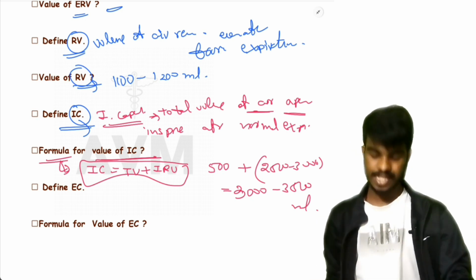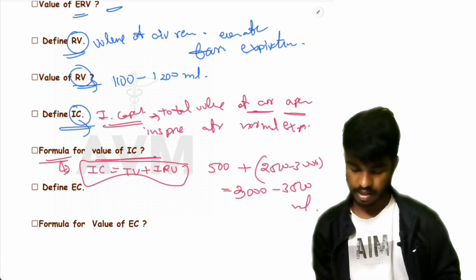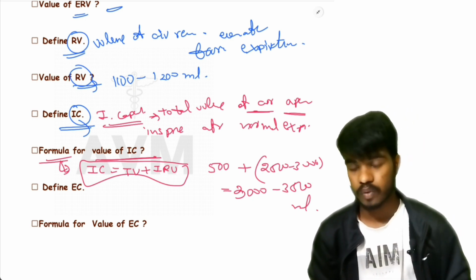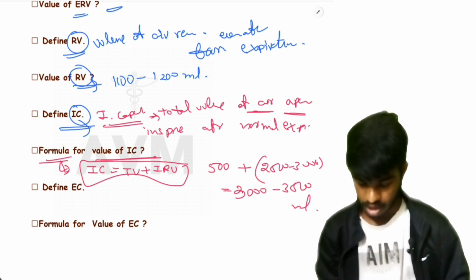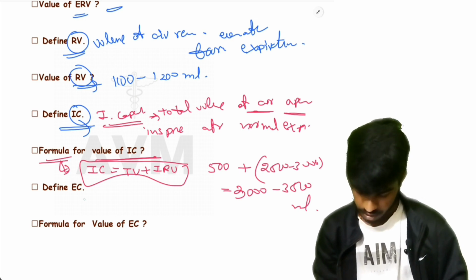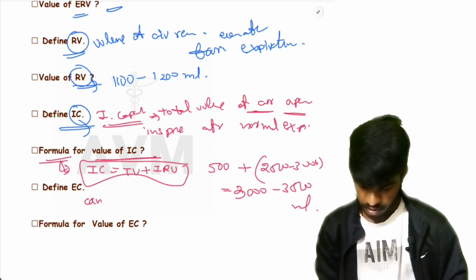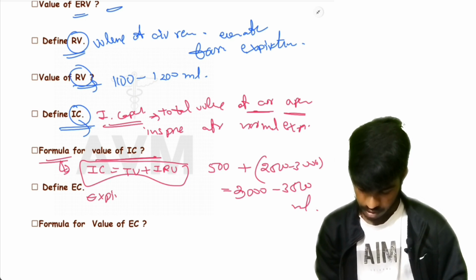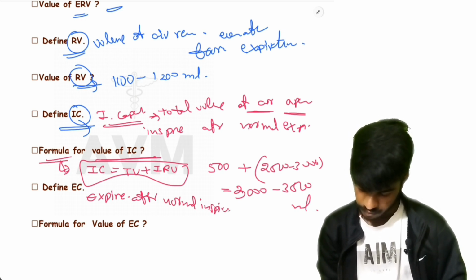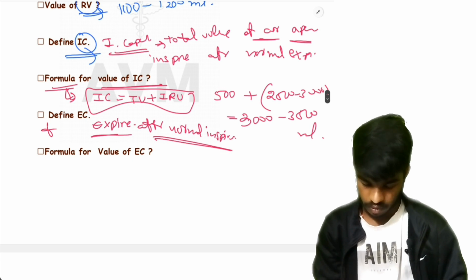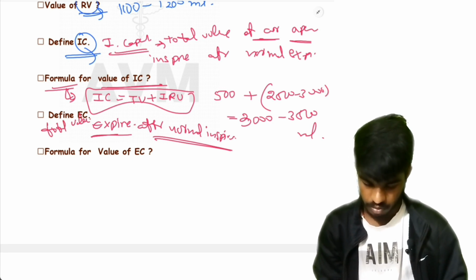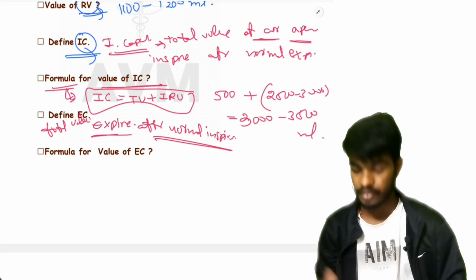And define EC. EC means expiratory capacity. Expiratory capacity means the total volume of air a person can expire after normal inspiration.